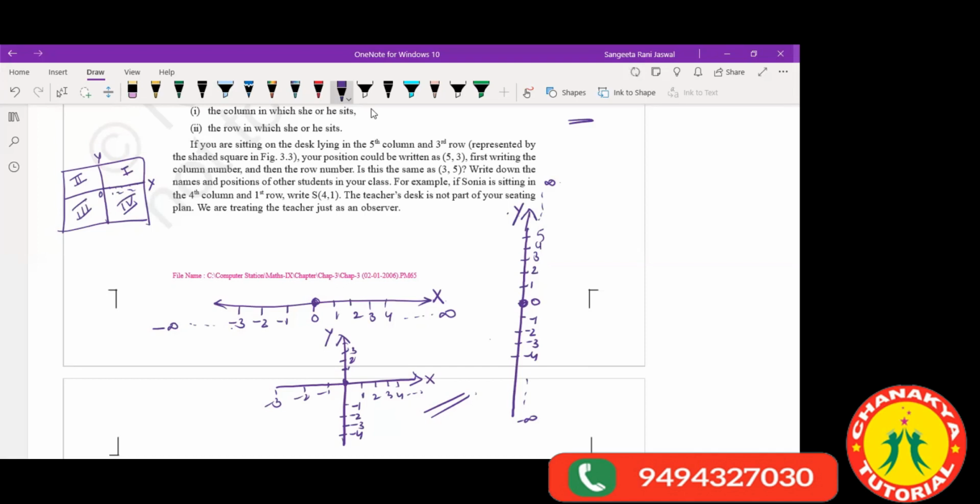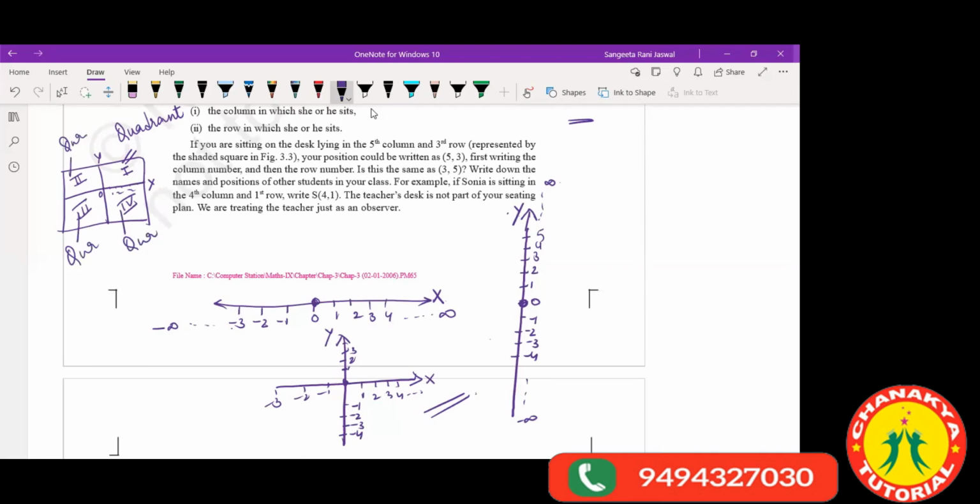It has been divided into 4 equal parts, and each part is called a quadrant. Each part has a special name called quadrant. This is the first quadrant, this is the second quadrant, this is the third quadrant, this is the fourth quadrant. Like this, 1, 2, 3, 4.